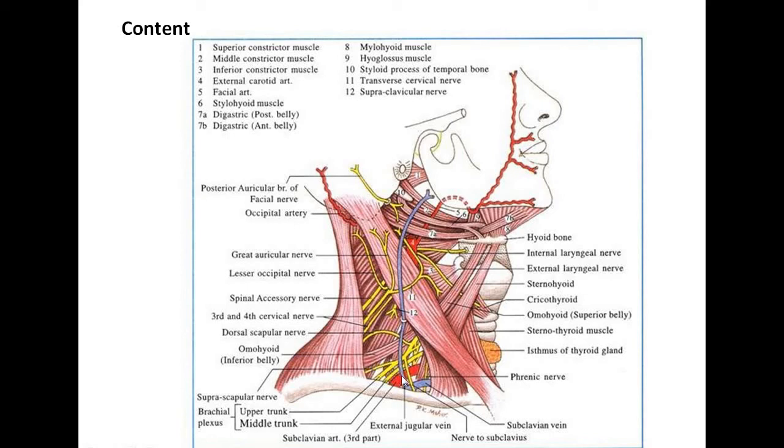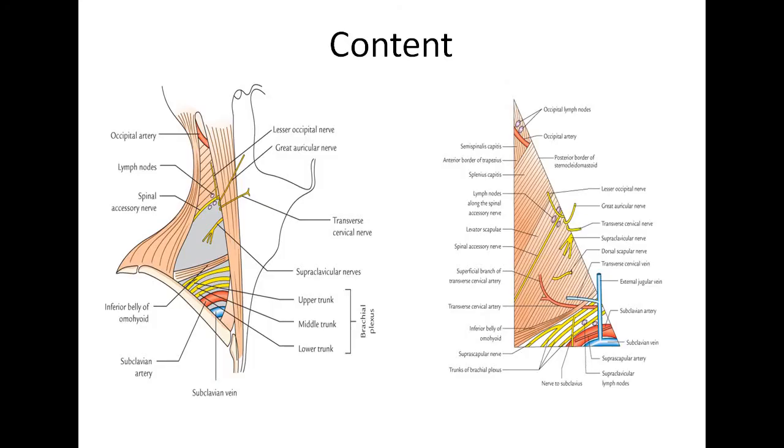In the arteries, we have the third part of the subclavian artery along with its subclavian vein and the presence of a few supraclavicular groups of lymph nodes. So these are the contents of the occipital and subclavian or the supraclavicular triangle. Here again is shown the same diagram. There you can see the subclavian vein, the third part of the subclavian artery, then the three trunks of the brachial plexus. The branches from the upper trunk are the suprascapular nerve and the nerve to subclavius muscle.